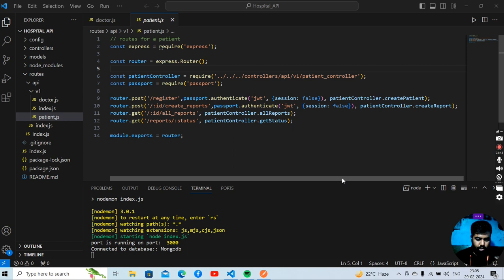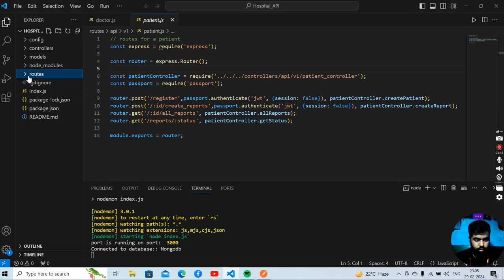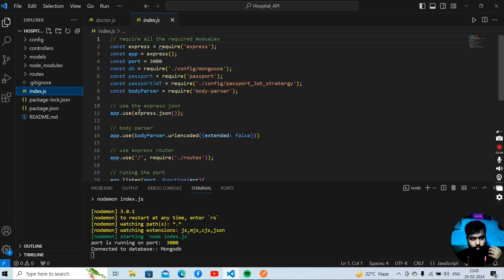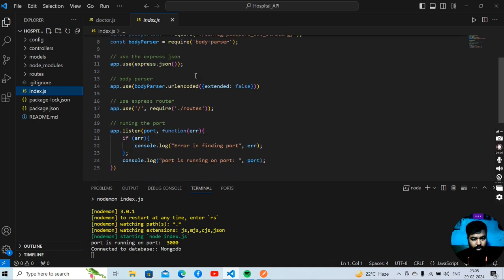Okay. So let's talk about our project more. Here this is the main index.js file. All the required modules I have written here. Okay. And next, we have used express JSON for making this project, and also I have used body parser. Body parser is middleware which gives the body to our response.